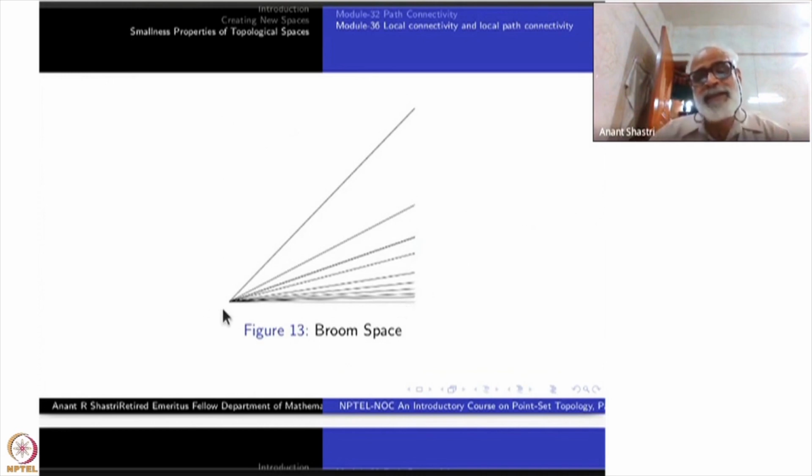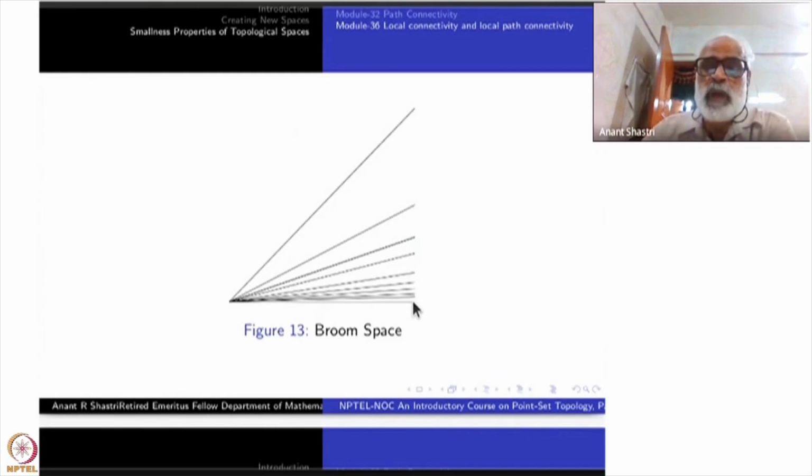Clearly, it is star-shaped at this point. Take any point, there is a line segment to this point. Therefore, this is path connected. Therefore, this is connected. So why is this example there? For the reason that, take a point here on the x-axis, 0 to 1. Say, let us take this itself.